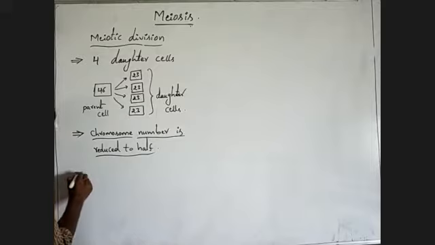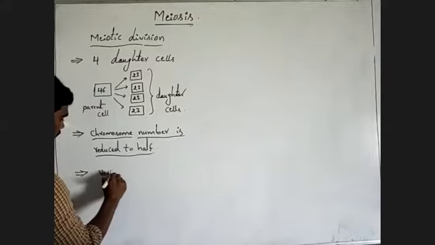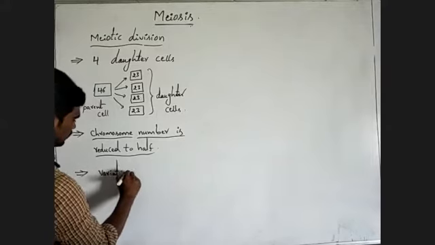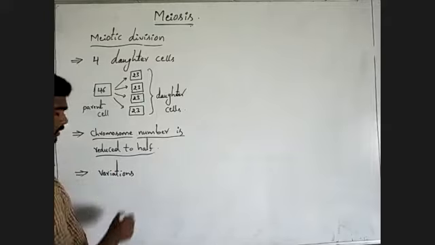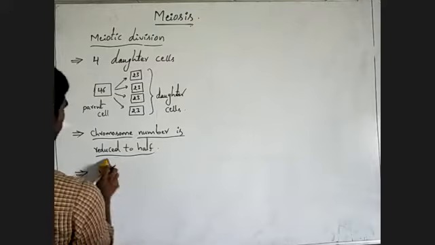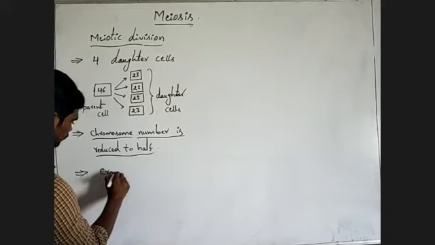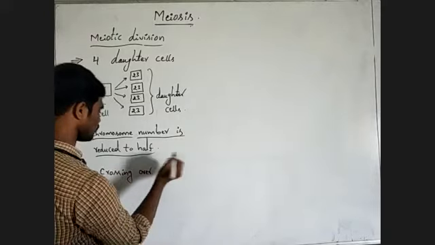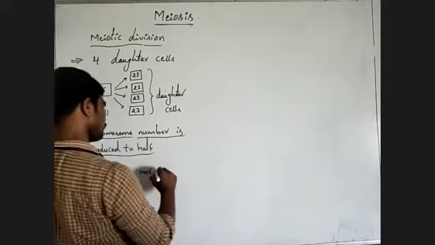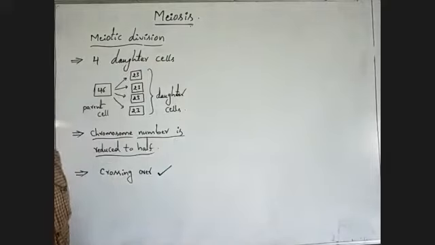Next, the other characteristic feature, variation. Variations occur through the crossing over process. Crossing over takes place in meiosis.